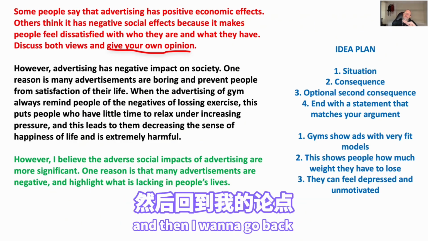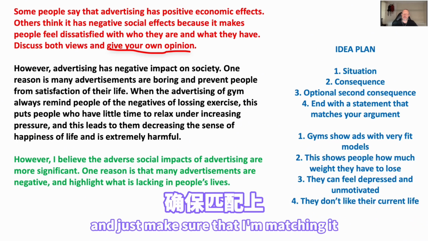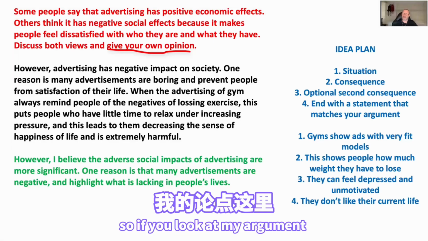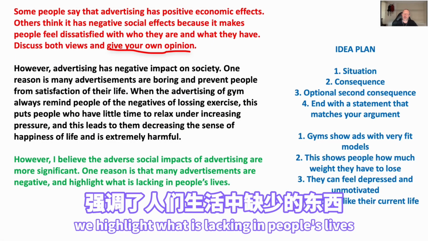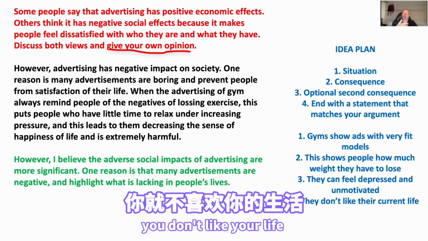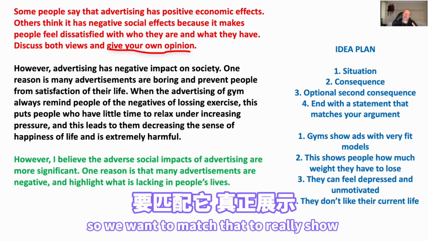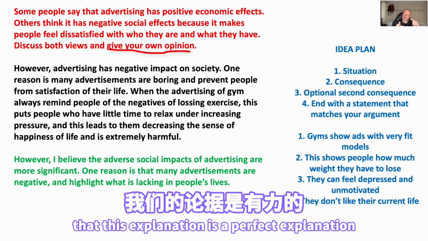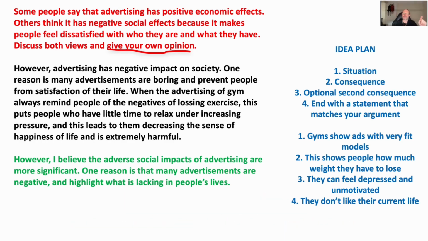And then I want to go back to my argument sentence and just make sure that I'm matching it. Okay? So if you look at my argument, we highlight what is lacking in people's lives. When something is lacking in your life, you don't like your life, right? So we want to match that to really show that this explanation is a perfect explanation for my argument.